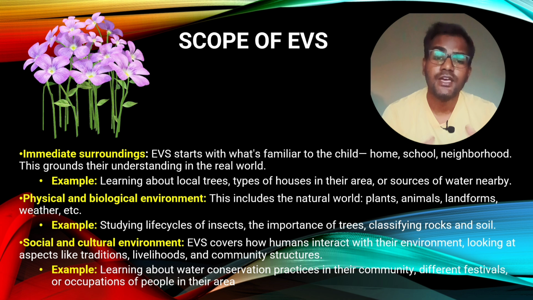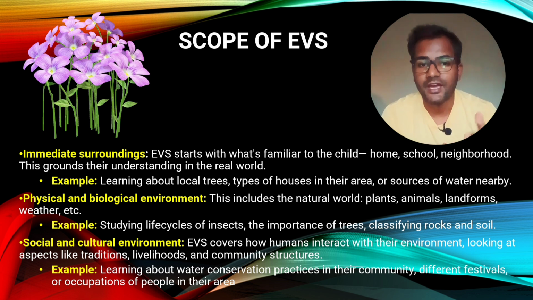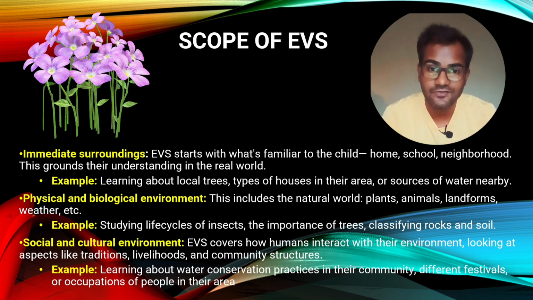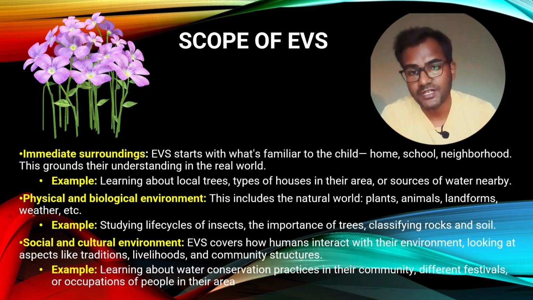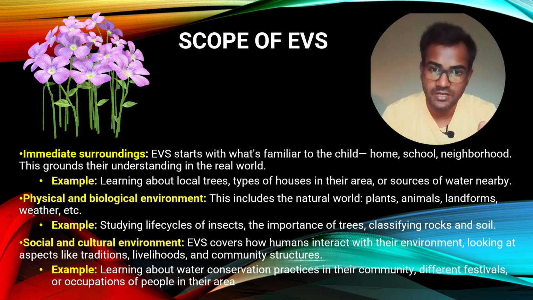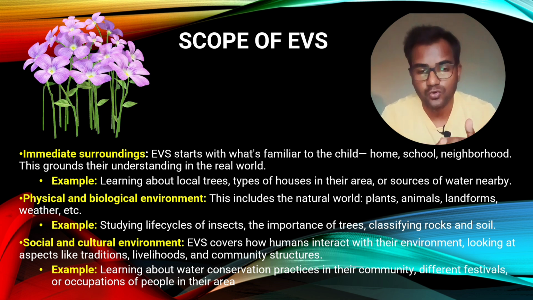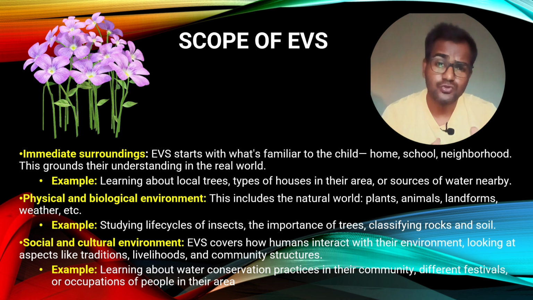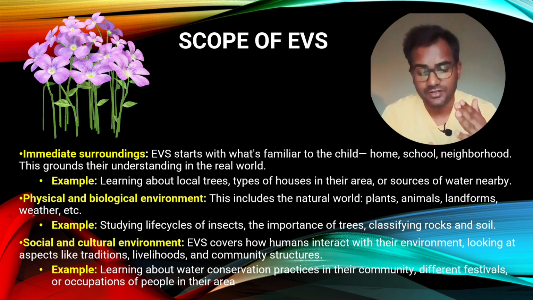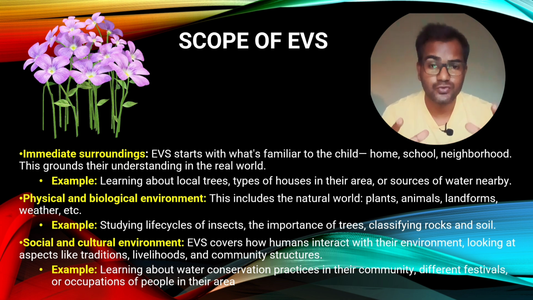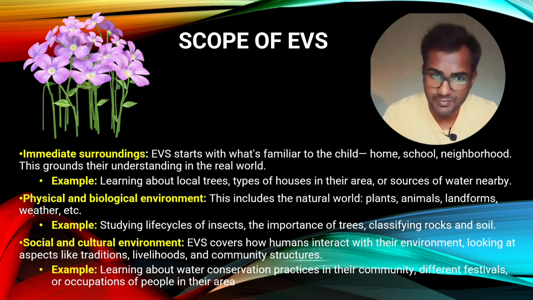Therefore, on the 5th of June every year we celebrate World Environment Day, in which we practice afforestation. Afforestation is the opposite of deforestation. Afforestation means planting of trees. So every year on World Environment Day we are planting trees, more and more trees, right? In schools, in offices, in homes. And we are also practicing not to throw garbage in and around our house, or here and there. We are not throwing it indiscriminately, right? We are trying to throw it only in the dustbin. Swachh Bharat also we practice, right, on the 5th of June every year, right?